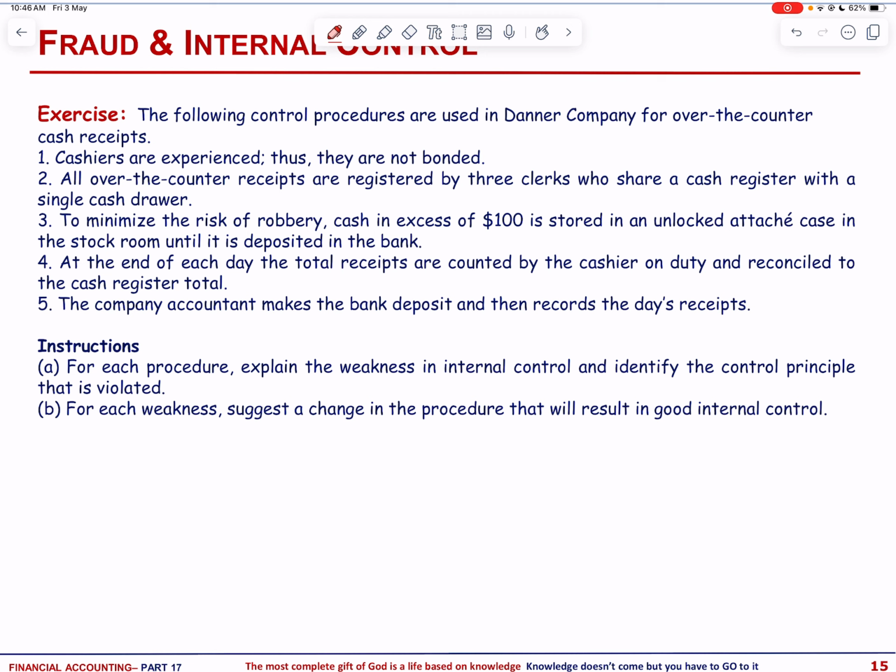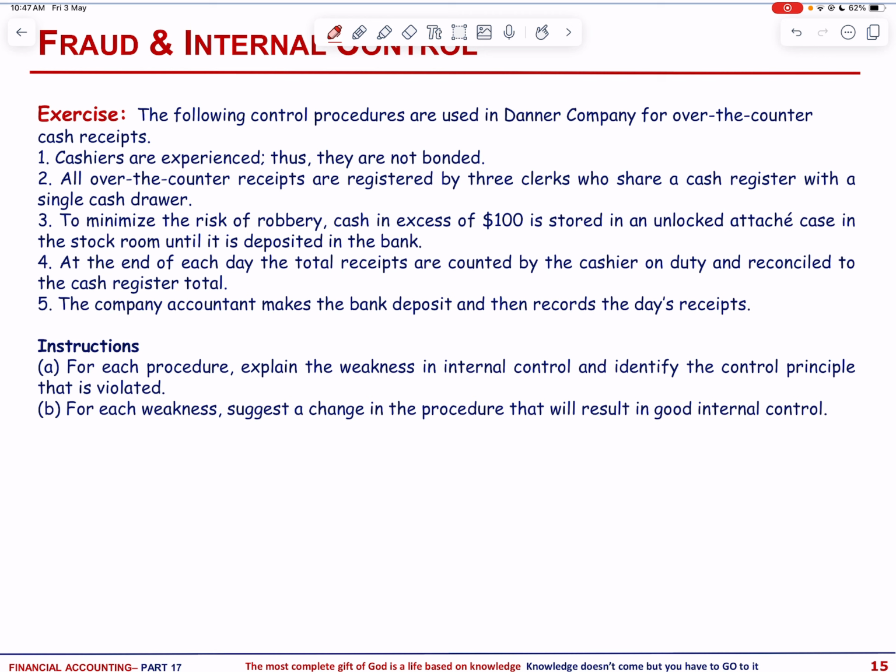To minimize the risk of robbery, cash in excess of 100 is stored in an unlocked attached case in the stock room until it is deposited in the bank. At the end of each day, the total receipts are counted by the cashier on duty and reconciled to the cash register total. The company accountant makes the bank deposit and then records the day's receipts.